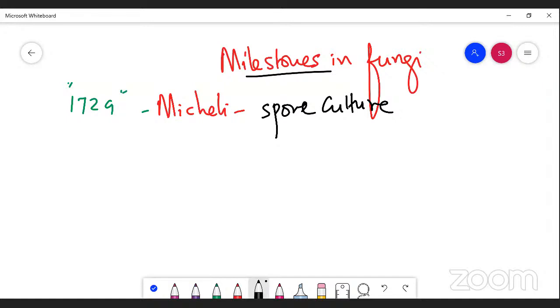The next, 1767, right? Another scientist who came after Mycelium, Fontana. He was the man to prove that fungi can cause disease in plants, right? Fontana proved that fungi can cause disease in plants.